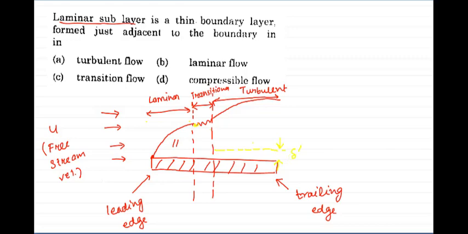Okay sir. Laminar sublayer is a region which is very close to the solid boundary, and it exists in the turbulent region, where the fluid behavior will be laminar. Although the region is turbulent, the fluid particles will behave as in laminar flow. But the region will be in turbulent flow. So the correct answer will be turbulent flow.